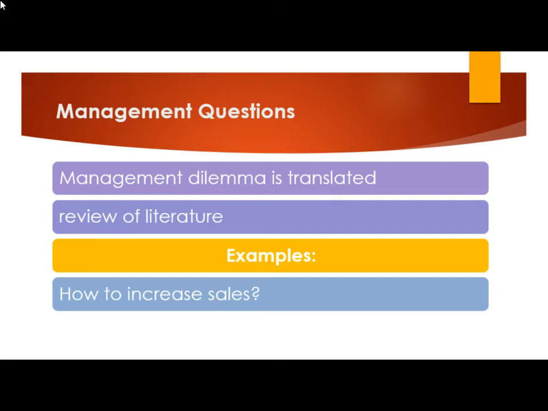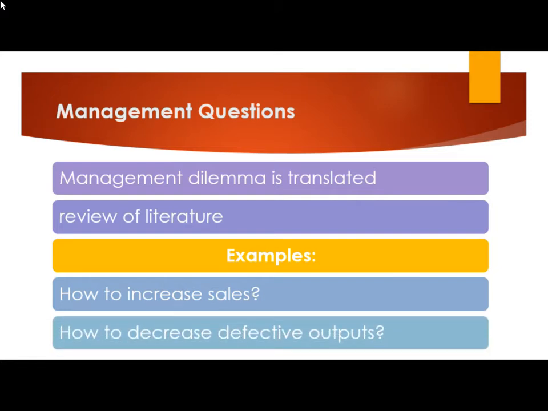Our management dilemma was what is the reason behind increasing defective output. So we can convert it into a management question like how to decrease the defective output. Similarly, if the call center is receiving many complaints regarding after-sales services, then our management question will be how to decrease the number of complaints reported.